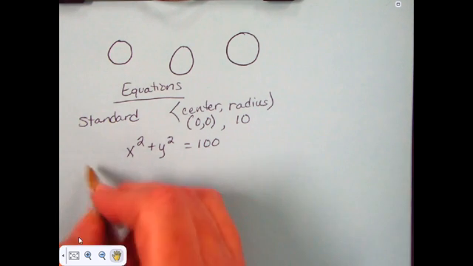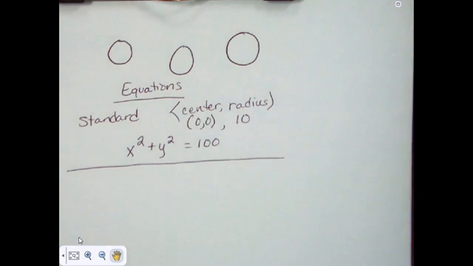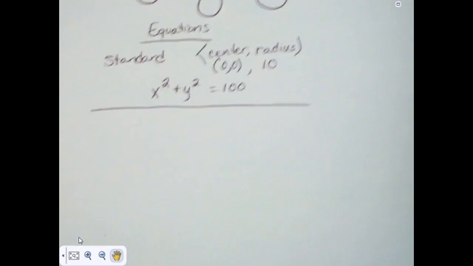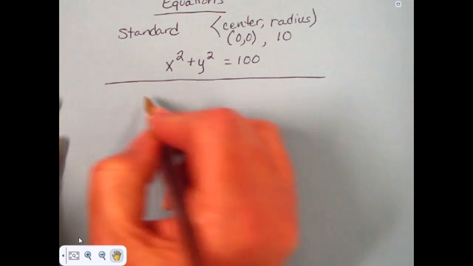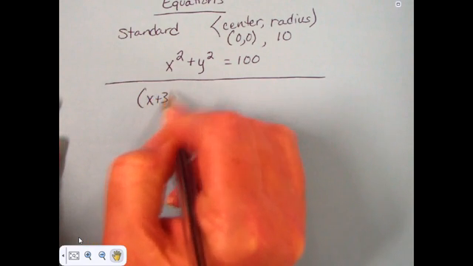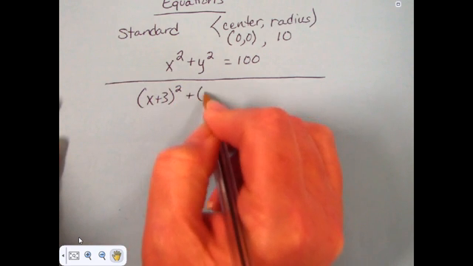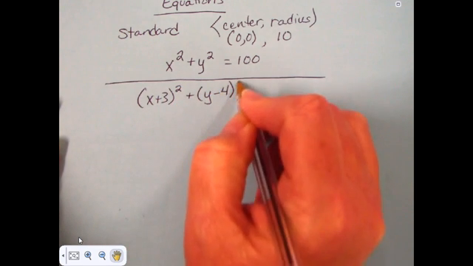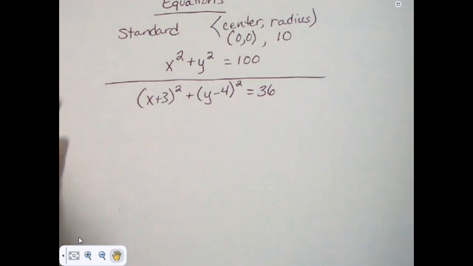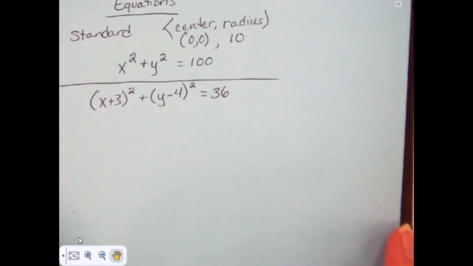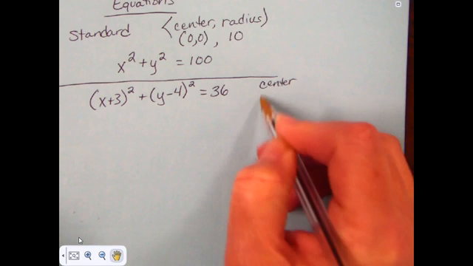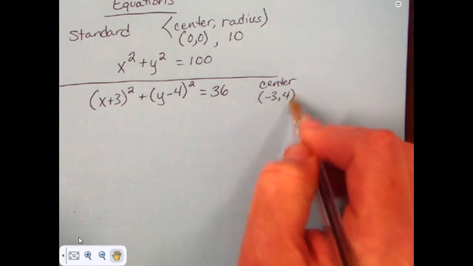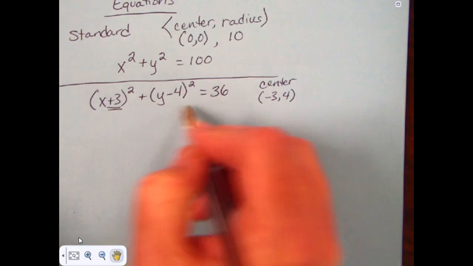And then we talked about circles where the standard equation looks more complicated. It looks something like x plus 3 squared plus y minus 4 squared equals 36. And from this equation, we could tell that the center is negative 3, 4, because it's the opposite of this.